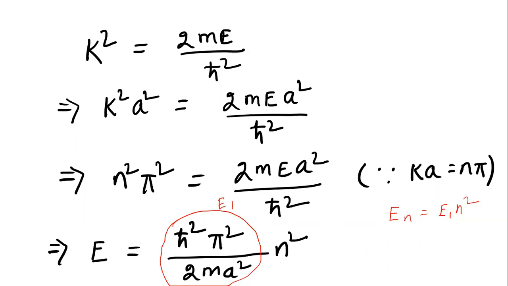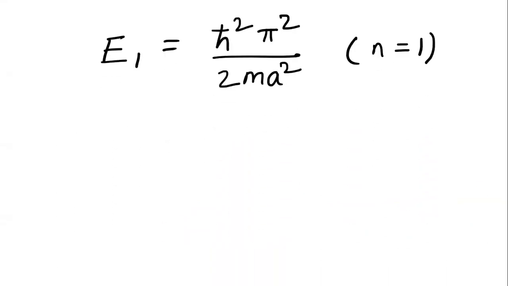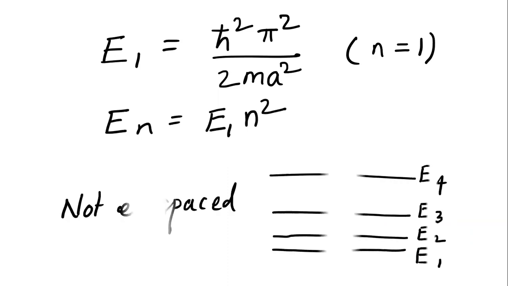The energy levels are not equispaced. What do you mean by this? The spacing between two successive levels increases with increase of n. This is what this relationship gives: En equals E1 n².